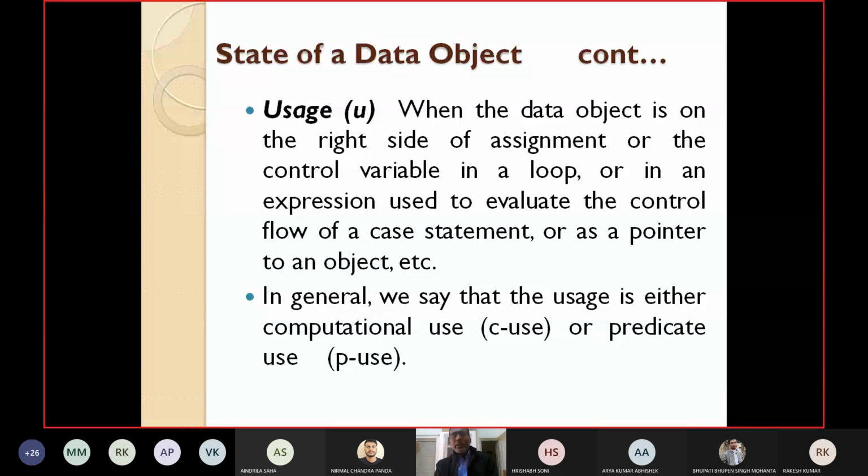These are all examples of usage of an object. In general, we say that the usage of an object is of two types. It can be computational use or it can be predicate use. Computational use example I have already given, A is equal to B plus C. So here B and C are examples of computational use.